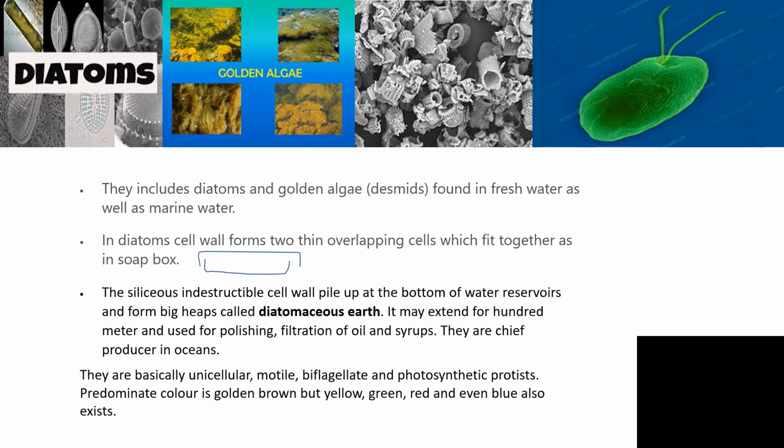Another group of organisms are diatoms. They are the chief producers in the oceans. They form a cell wall. In diatoms, the cell wall forms two thin overlapping halves which fit together as in a soap box. You can see I have drawn and kept it there. The upper layer is termed the epitheca while the lower layer is termed the hypotheca. When this organism dies, the only thing remaining is its cell wall. When it accumulates, it forms diatomaceous earth.